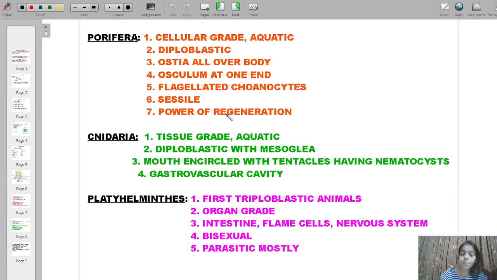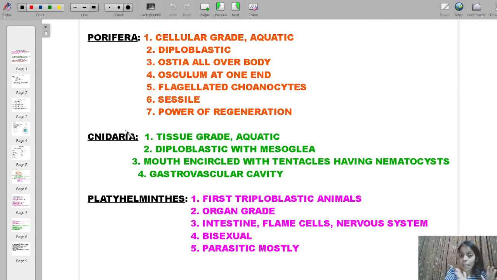Now the next phylum is Cnidaria. Previously, Cnidaria and Ctenophora were together. They were brought under one phylum, which was called Coelenterata. But now Coelenterata has been divided.